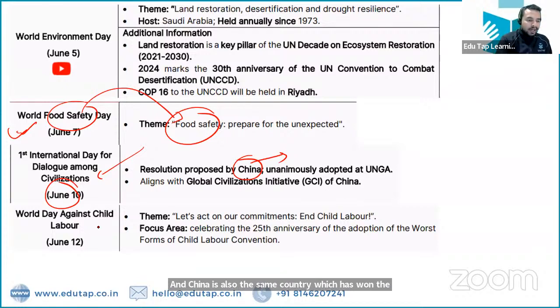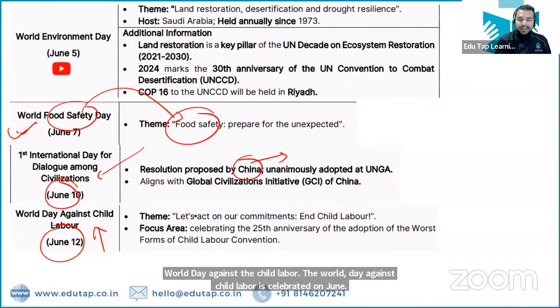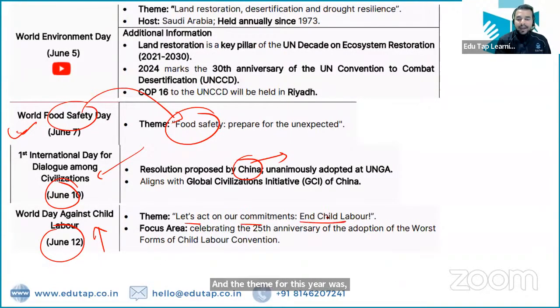Then, World Day Against Child Labor. World Day Against Child Labor is celebrated on June 12. And the theme for this year was: let's act on our commitments, end child labor. So this is basically the theme of World Day Against Child Labor, right? This is the right answer.